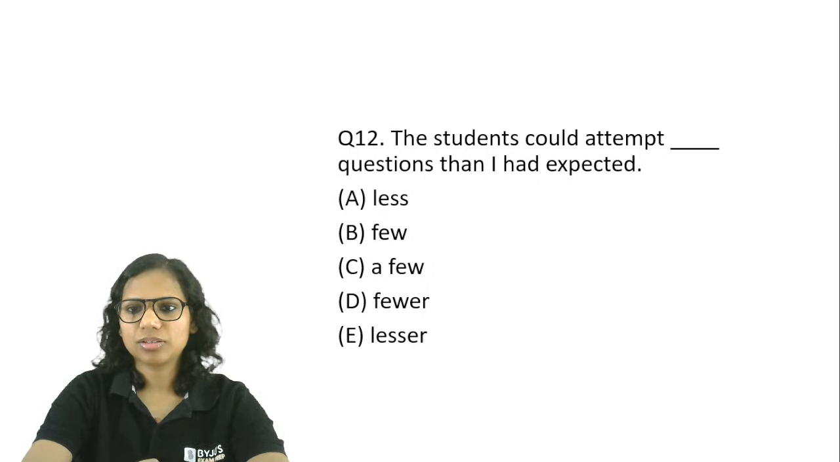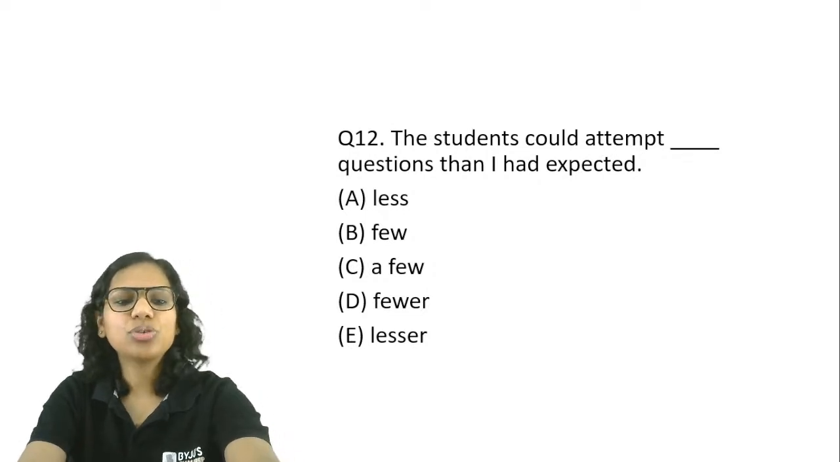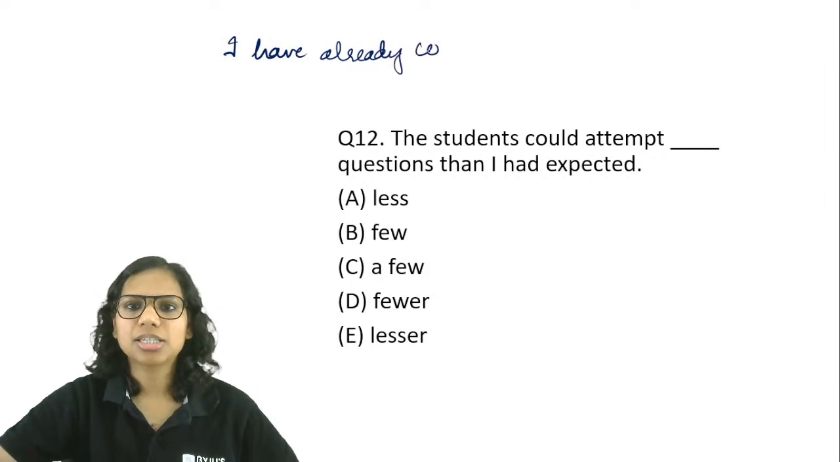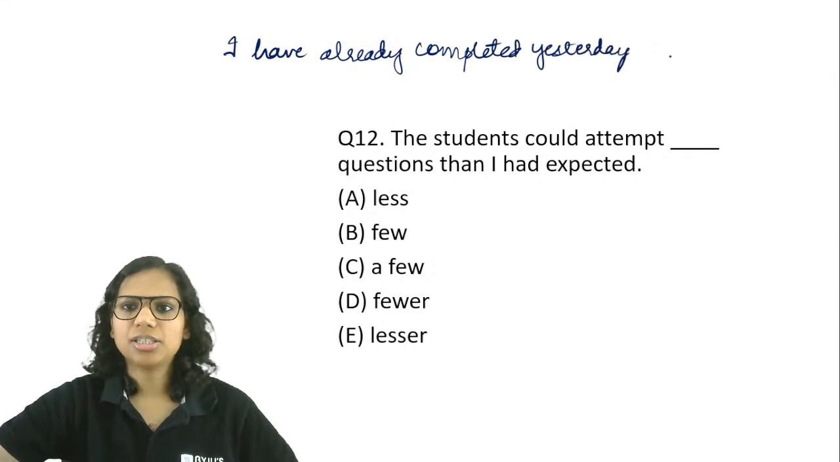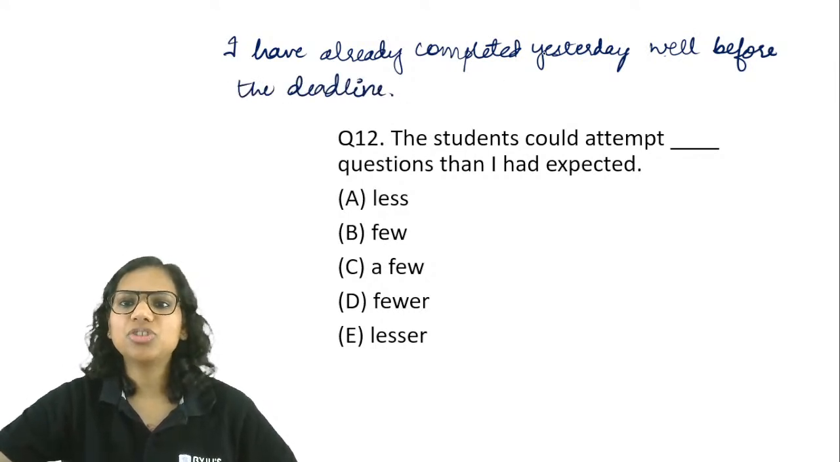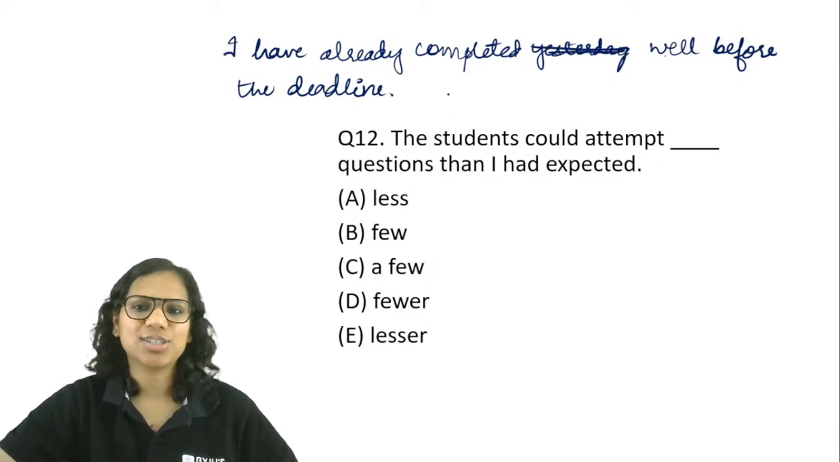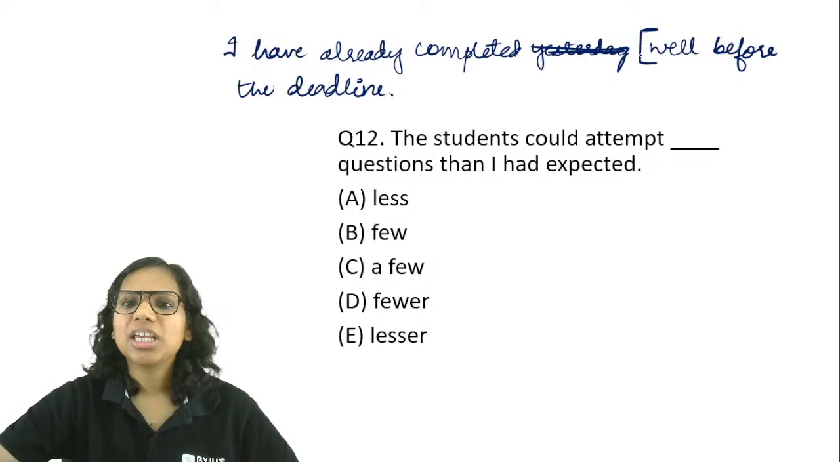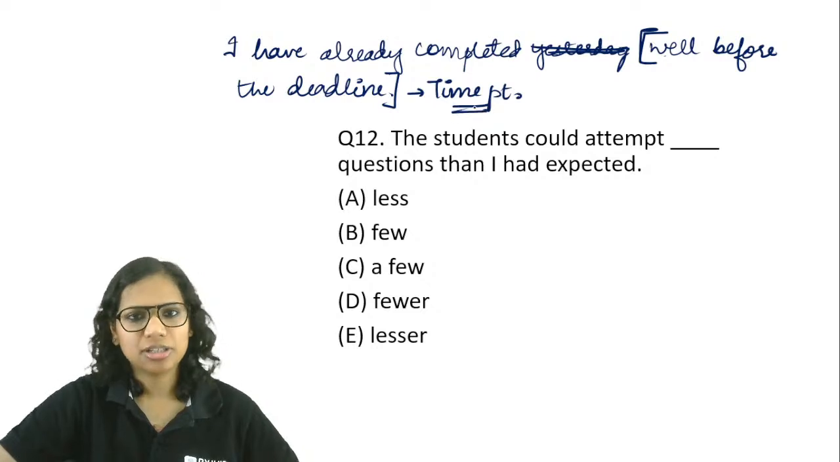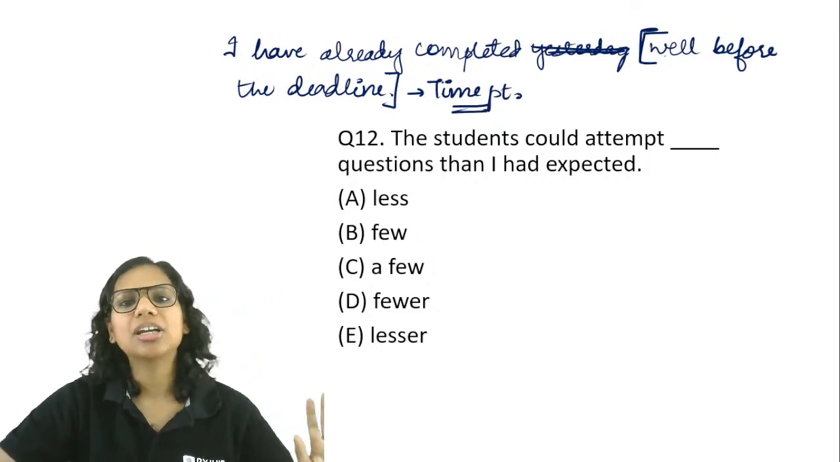One more thing that I wish to clarify. Yesterday we did this question: I have already completed the task yesterday well before the deadline. This was an error spotting question. I was thinking about it after the class, and one of the students suggested, why not simply delete the yesterday and keep the rest as it is. In that case, if I do this, this is a time point. Well before the deadline, I'm giving the point when I completed it.